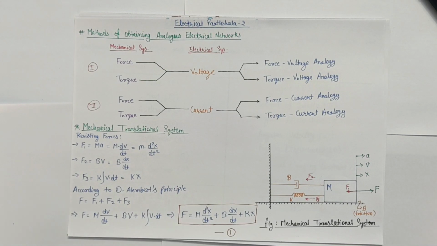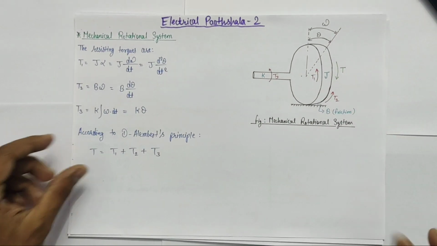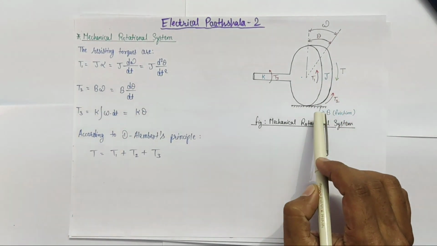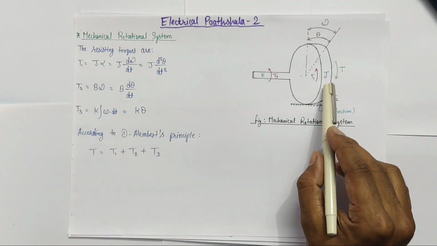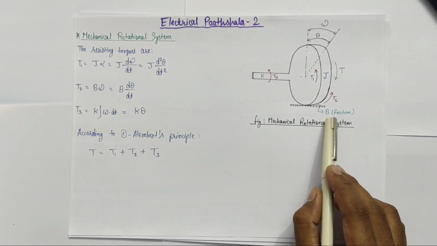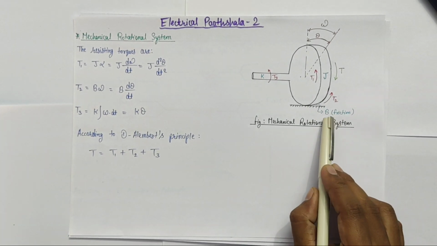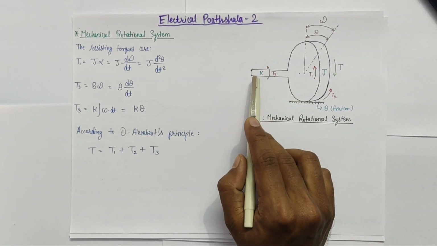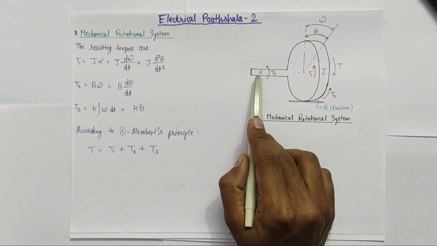Now let's talk about mechanical rotational system, which is shown here in this diagram. Suppose there is a body having moment of inertia J, which is placed on a surface, and there is some friction between the body and the surface. This B here is the torsional damping constant or torsional friction constant, and this body will have some stiffness, and that stiffness is shown by this torsional spring constant K.